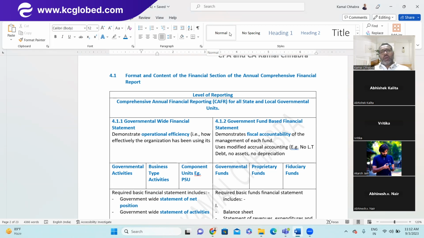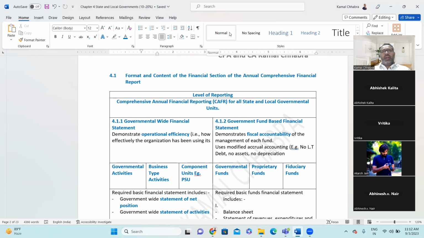Now coming to the consolidation side. First, the funds issued to these 10 NGOs will get consolidated for skill development. Same way for other activities, like we discussed, there are 20 departments. Each department will come up with the same kind of fund-based financial statement, and then they will make a government-wide financial statement and reconcile the fund-based financial statement to the government-wide financial statement and make sure it reconciles properly.